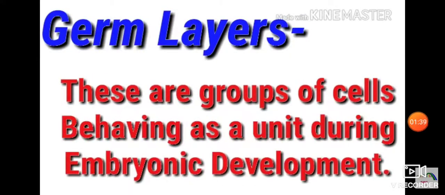See the germ layers. These are groups of cells behaving as a unit during embryonic development. So during the embryonic development only, the development of germ layers takes place.